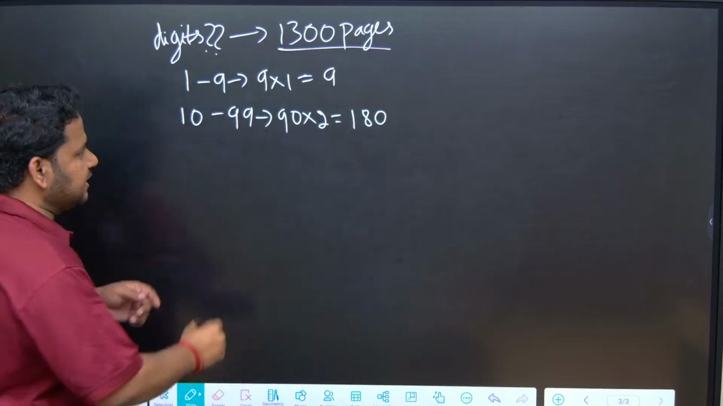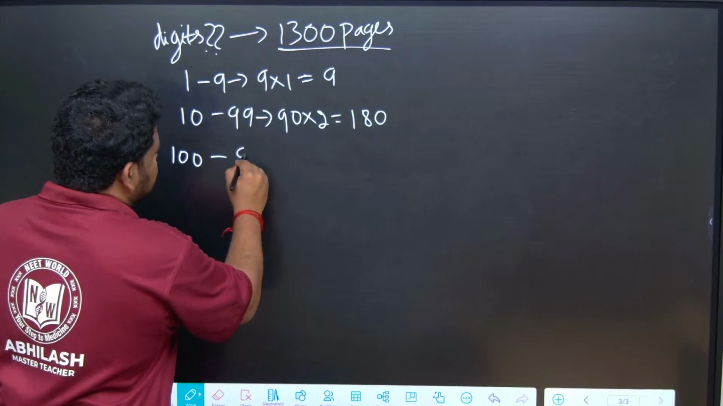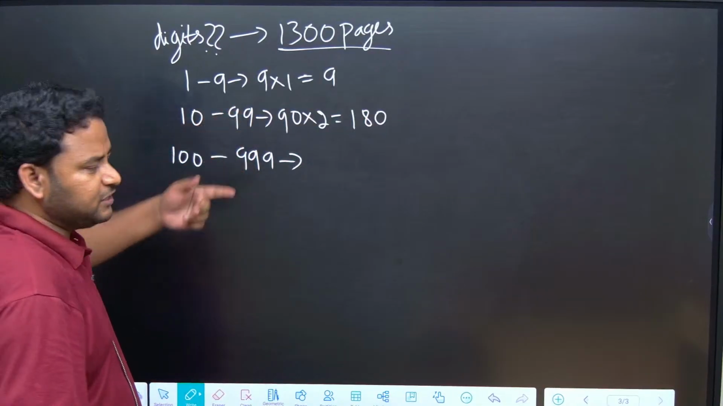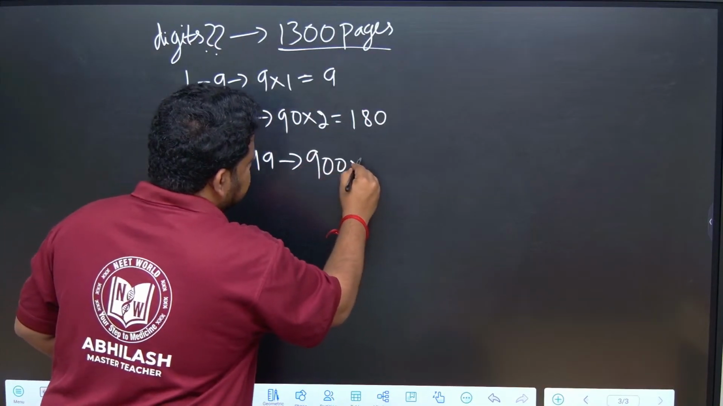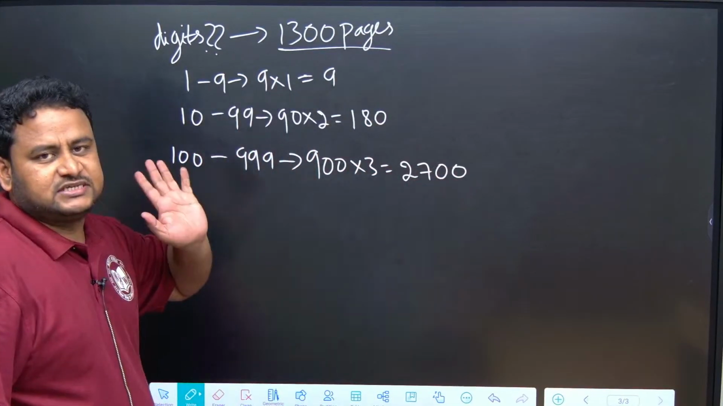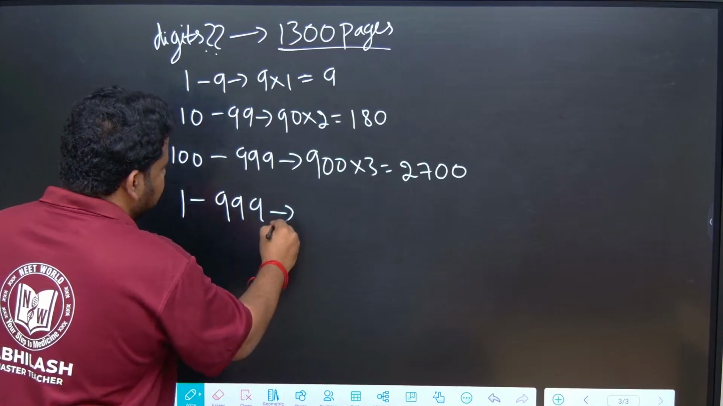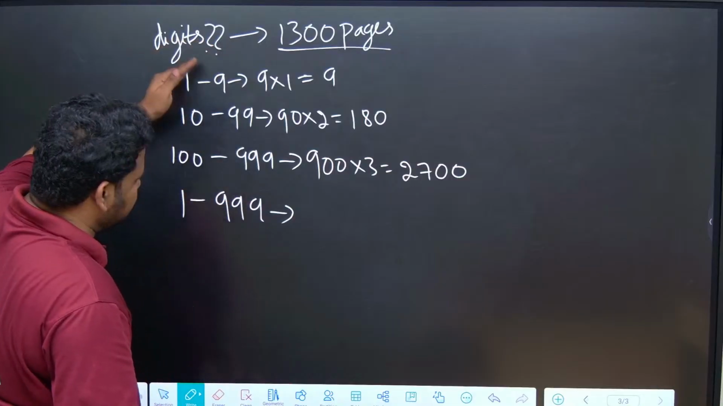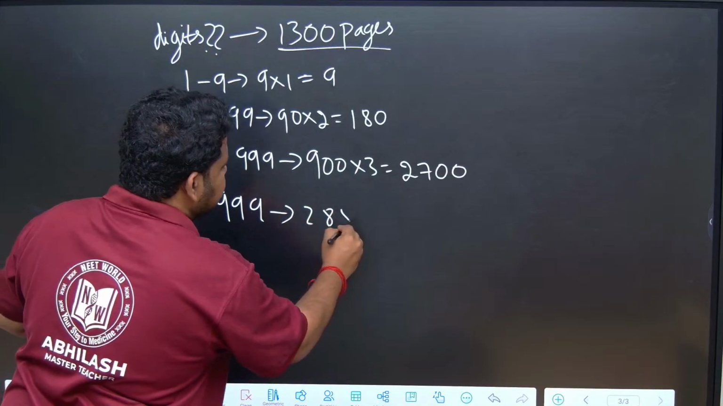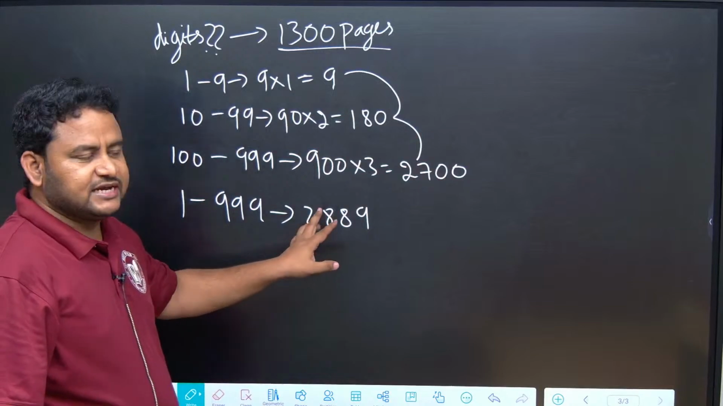Got it? Now, after 99, the next number is 100. 100 to only 3-digit number is 999. So 999 minus 99 is 900, into 3, that is 2700. So how much do we get for 1 to 999? Adding all three, I got 2889.